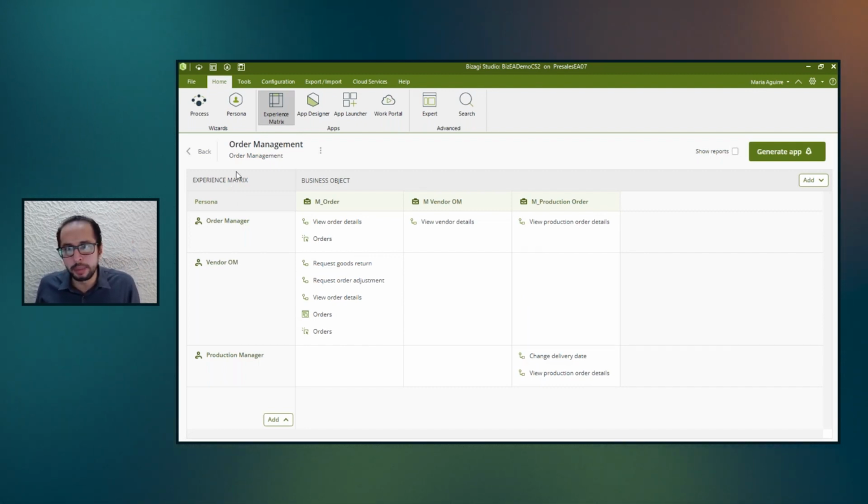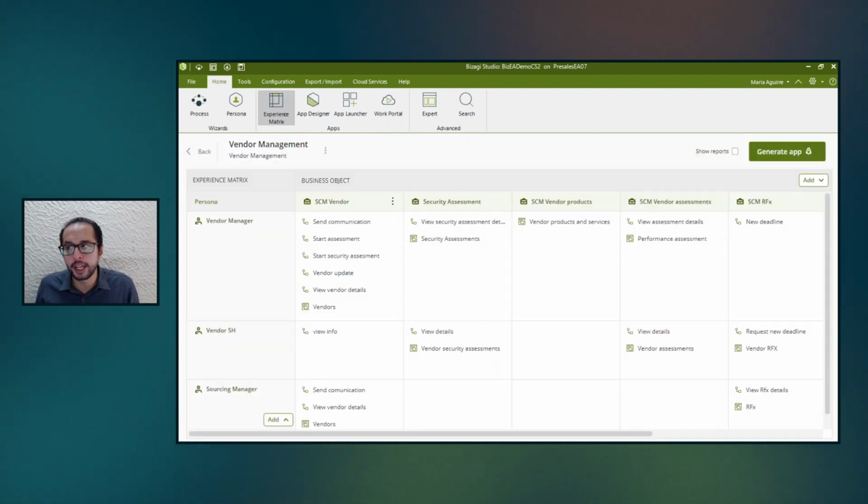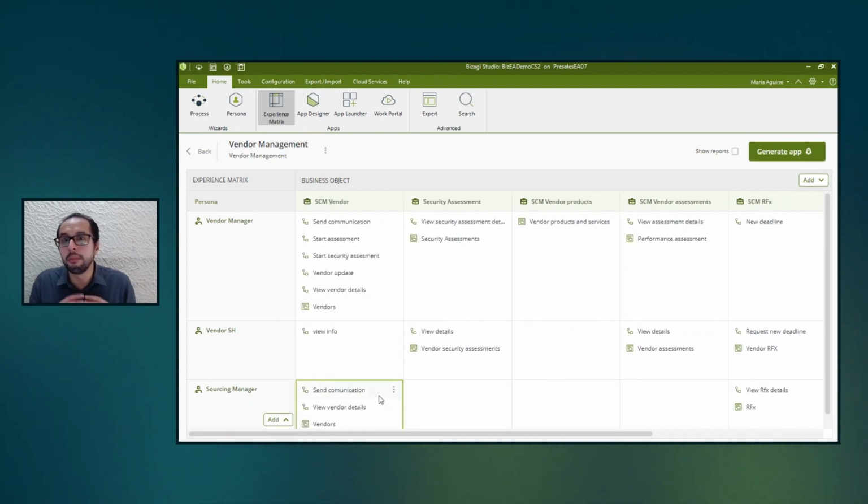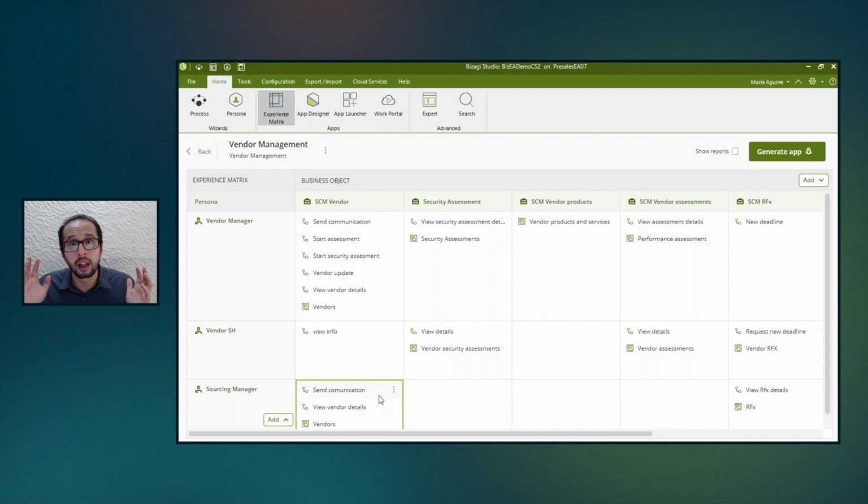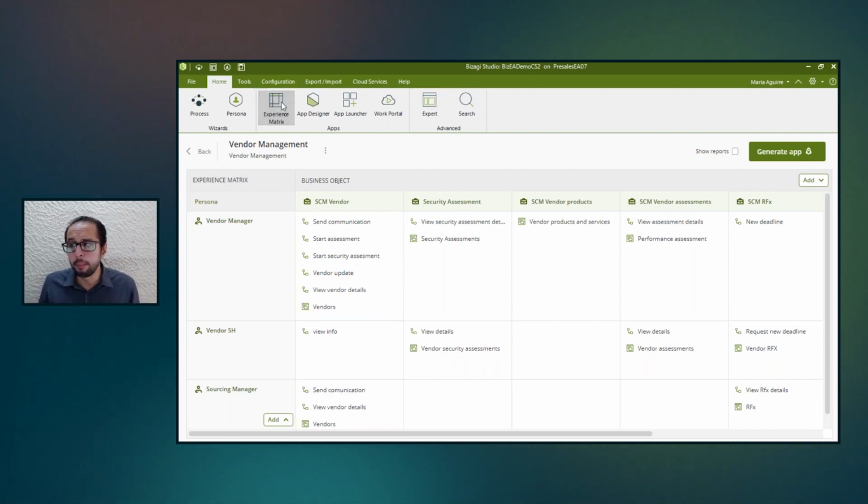If I go and see how the experience matrix looks now, we start seeing more things. Not only one business object, three business objects, three personas, different interactions. And even if I jump into the vendor management one, I am going to see even more personas, more business objects, more interactions. It means the experience matrix can handle the whole spectrum of applications that you want to build. Starting from the easiest one, as the support management example, or even going further and going into real challenges, into industry processes or applications, as this one in the vendor management.